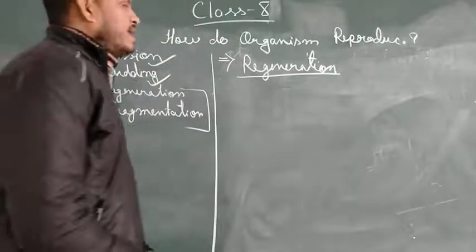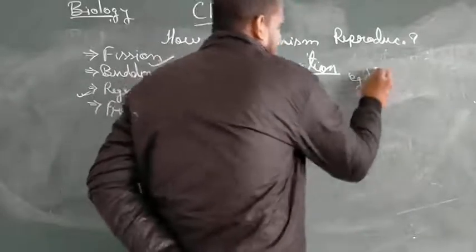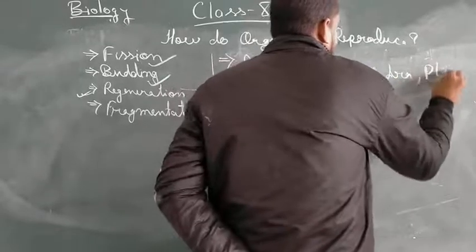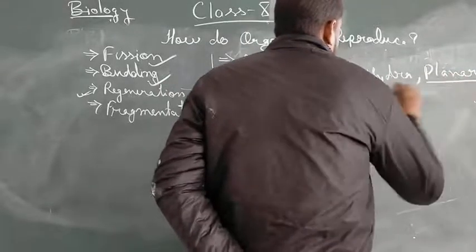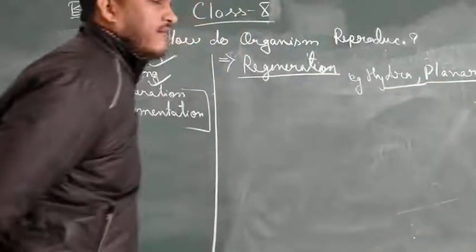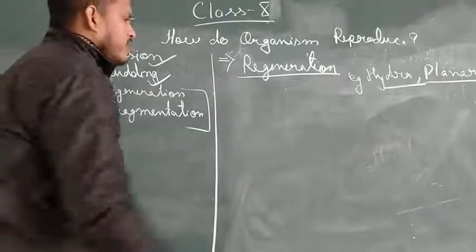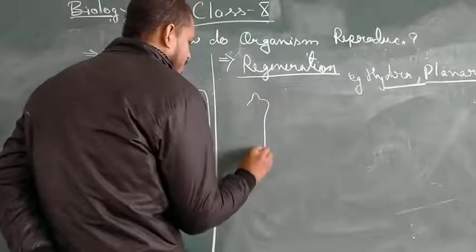The best example here is Hydra and planaria. These are the examples which have the regeneration property. Suppose this is the structure of planaria.